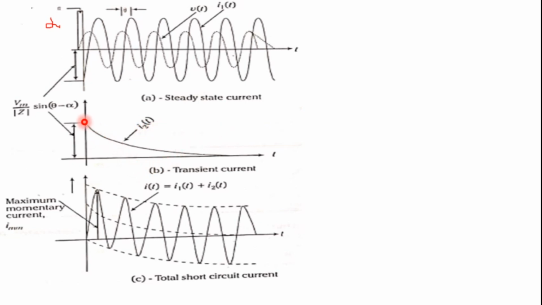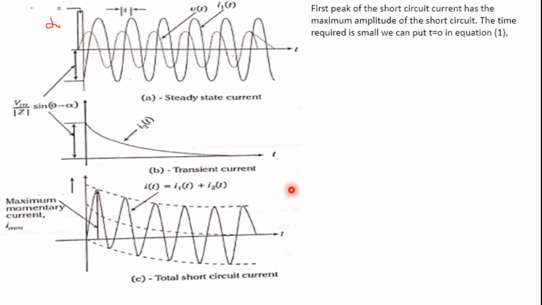So it is going to die out exponentially. When you add up the steady state current and the transient current, this is the resultant value which is going to take place. This is the sinusoidal one, and whatever we have is exponentially decreasing.